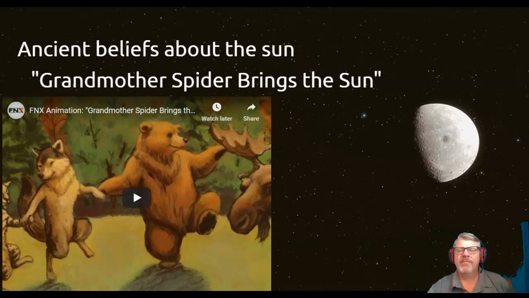It's a story of the Cherokee being in complete darkness and bumping into each other, and different animals were sent to the other side of the world where the sun was to bring it back across. So it explains why different things are the way they are.